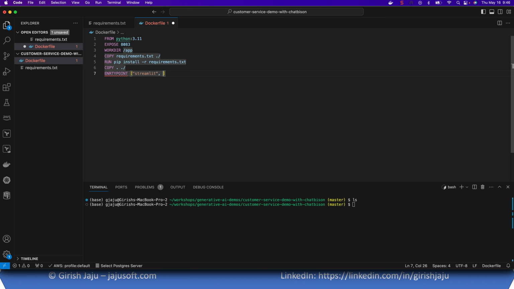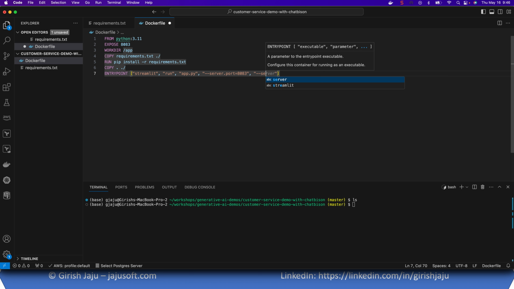So we'll just use Streamlit. I spelled it wrong, the entry point is this, and streamlit run. We'll create a file called app.py and then assign a server port equal to 8083, and we'll also bind the address to 0.0.0.0 so it can run anywhere. I think that's it for the Docker.